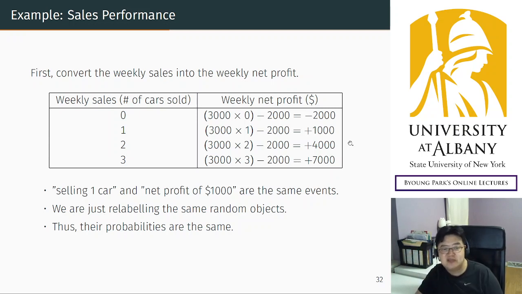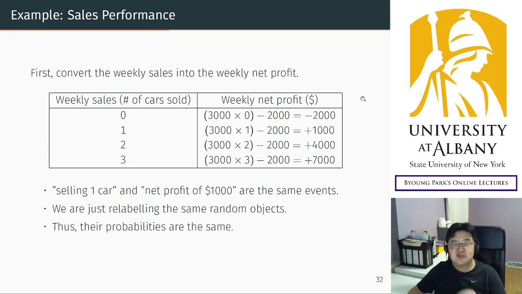So what I'm doing here is recoding the outcome into different numbers, right? Remember, a random variable is a numerical description of the outcome. In the original data, the outcome was described in terms of the number of cars sold. However, what we want is to describe the outcome in terms of weekly net profit generated by the agent, right?